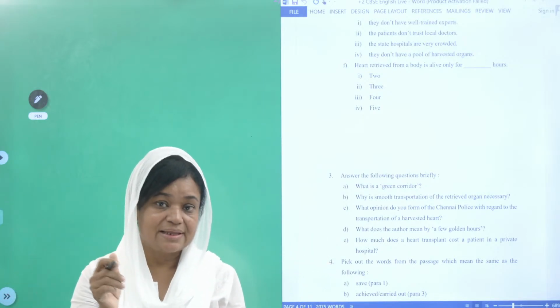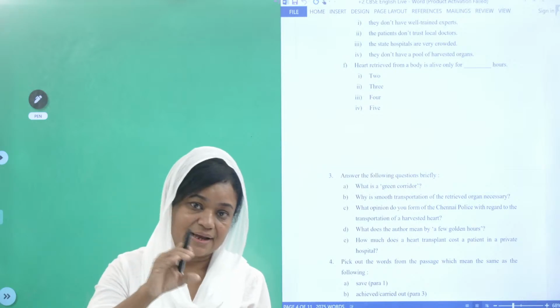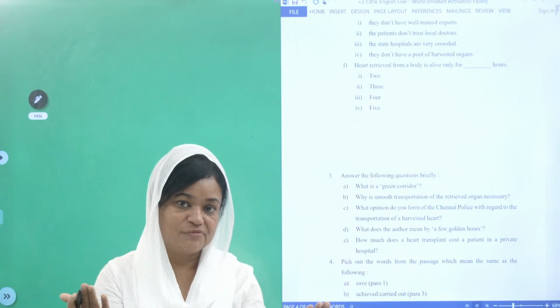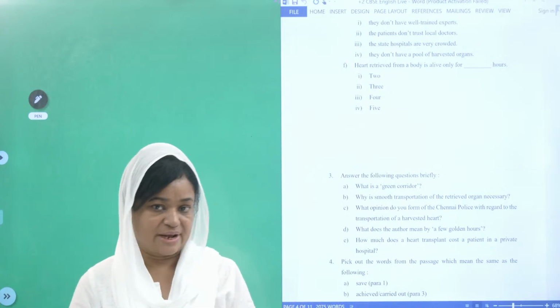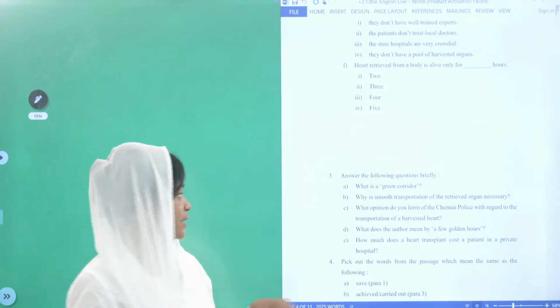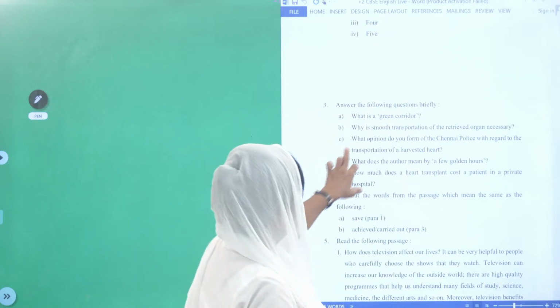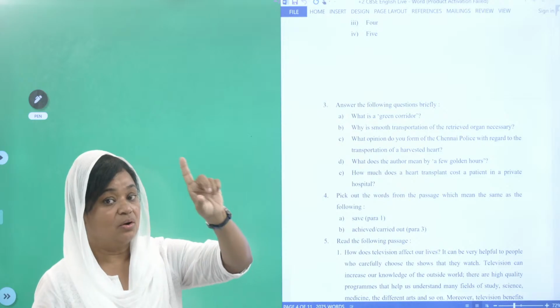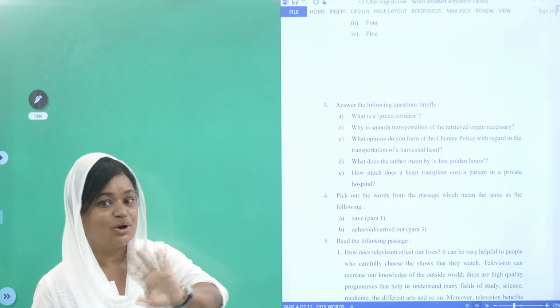But if you feel that in order to support that line there should be another supporting line, then only the meaning will be full, then definitely you have to write. Clear? Okay. So for 1 mark you can write only 1 sentence or 1 more sentence, not more than that.